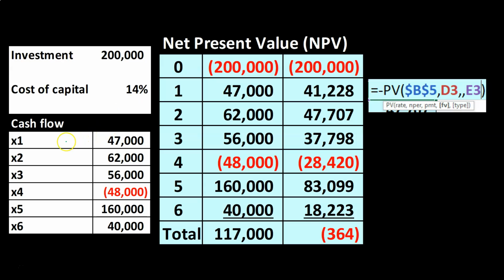So if we had the future cash flows, for example, from X1 to X6 that are the 47,000, the 62,000, the 56,000, negative 48,000, 160,000, and then 40,000, we list these out from period 0 to period 6. These are years that we are considering. Here's the cash flow: outflows negative, inflows positive. We get to a positive 117,000, 117,000. That would be like our net profit, net gain after the 6-year time period, not taking into consideration